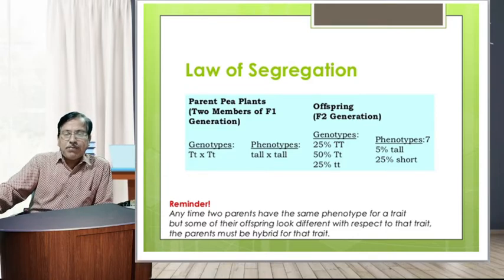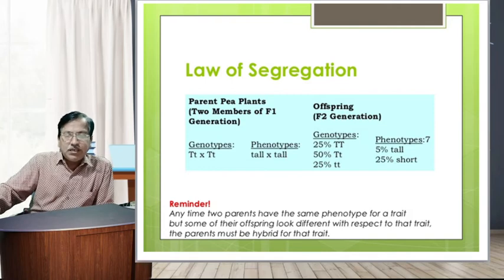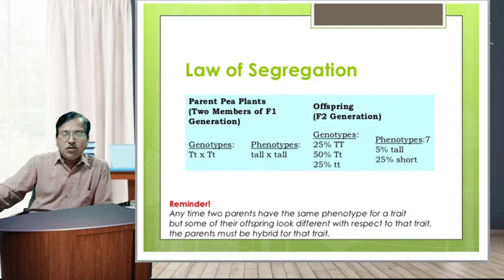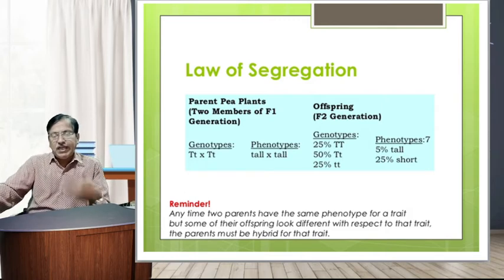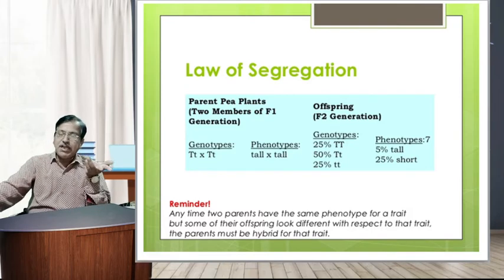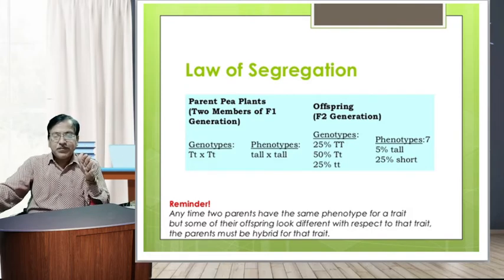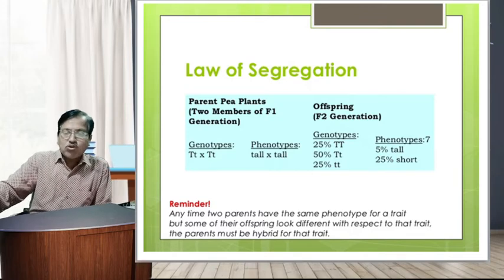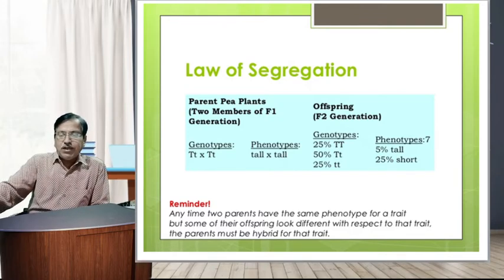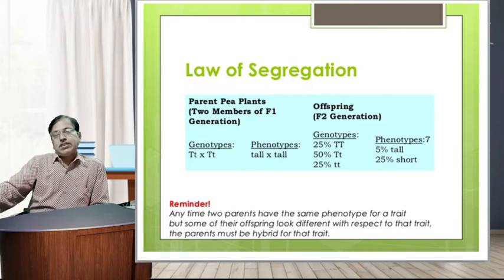Crossing the F1 generation, capital L small l with capital L small l, forms four allele combinations in the F2 generation: capital L capital L, capital L small l, capital L small l and small l small l. Capital L L is homozygous long winged, capital L small l is heterozygous long winged, and small l l is homozygous vestigial winged.